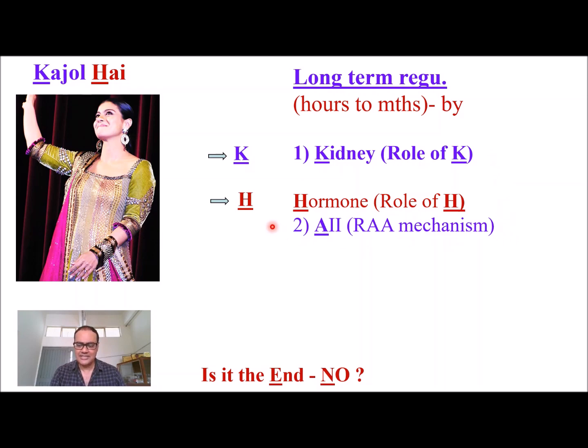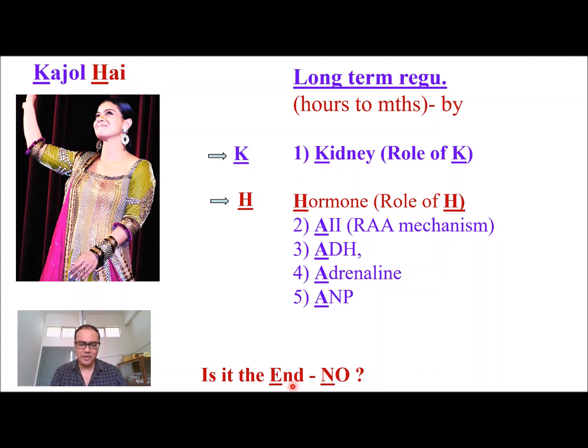But in emergency there is role of some other hormones also: ADH, antidiuretic hormone, role of epinephrine, and role of ANP. They can be just mentioned only in the emergency. Is this the end? No. Picture abhi baki hai mere dost.